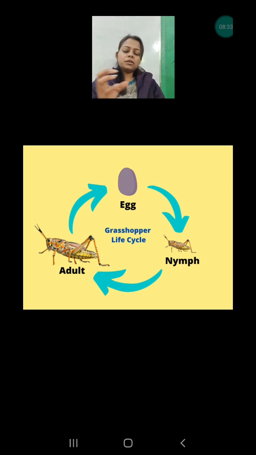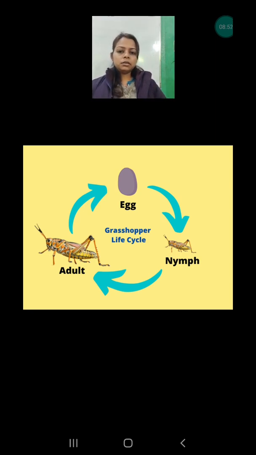So the life cycle of the grasshopper starts with the egg. They lay the egg, and from the egg the baby comes out, which is known as hatchling or nymph. These hatchlings are known as nymphs in the case of grasshopper and cockroach. One more time I am repeating.